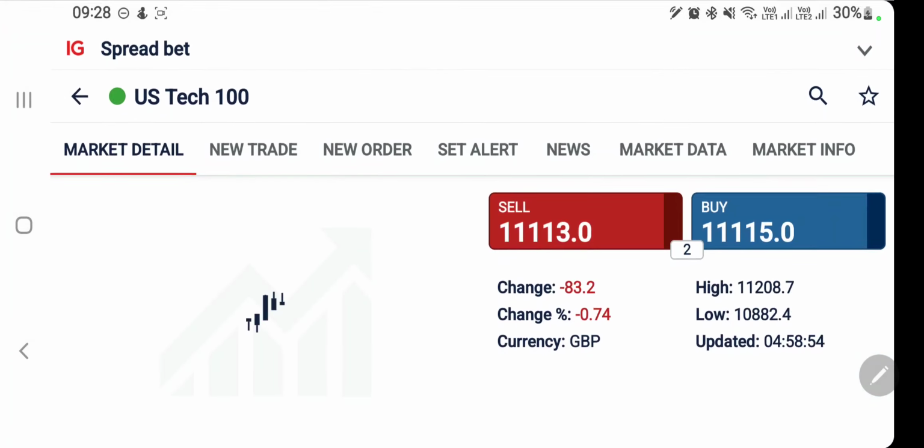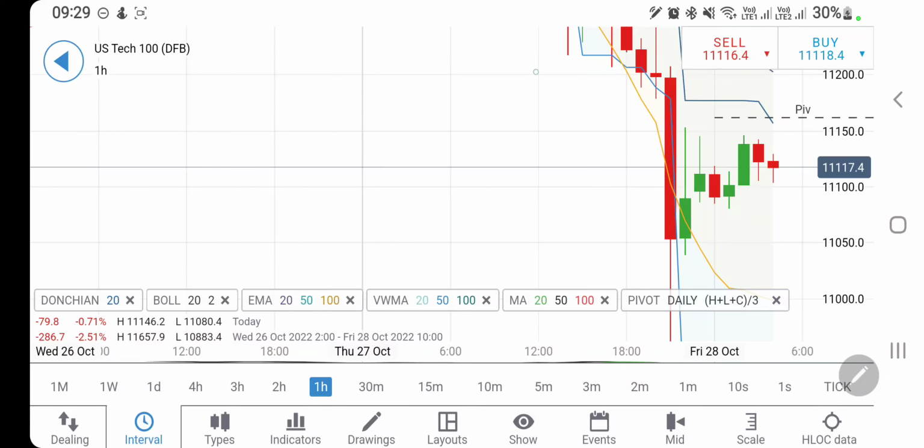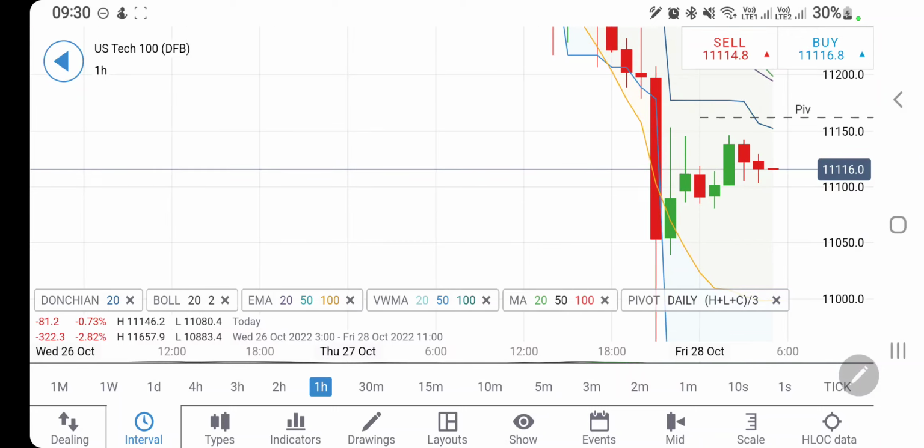Let's start. First we look into Tech 100 followed by Dow. Now see, US100 on the hourly charts, 11,100 is proving to be a good support level on the downside, and on the upside, till the time it trades below 11,150, you cannot expect it to trade bullish. But once it trades beyond 11,150, you can expect the next destination to be 11,200 and plus. So one needs to be cautious there. Till 11,150, do not take any buy position.